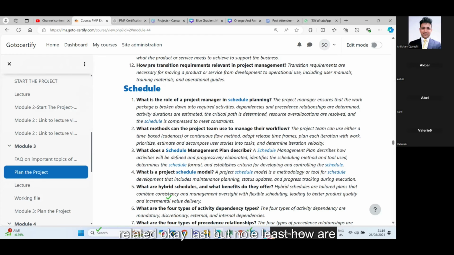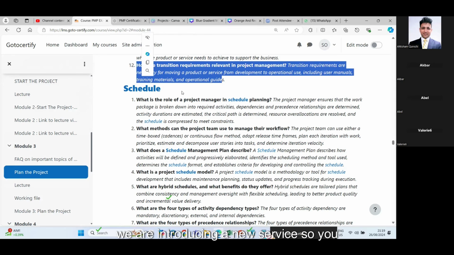Okay, last but not least, how are the transition requirements related to the project? Transition requirement means that you already have a system which is ready. Now what's remaining is you will hand over the system to operations. So you need to make sure that you create the training manual, the user manual, the configuration manual, and that you give training on the new system to the end users. Make sense?